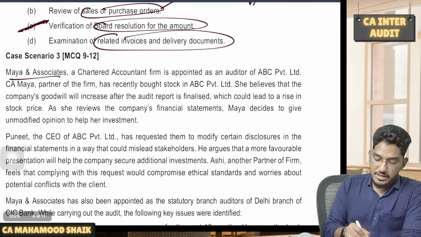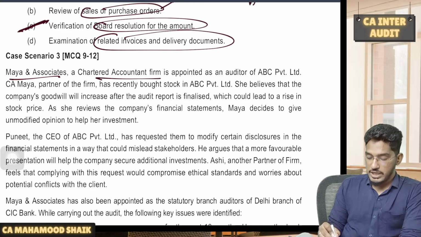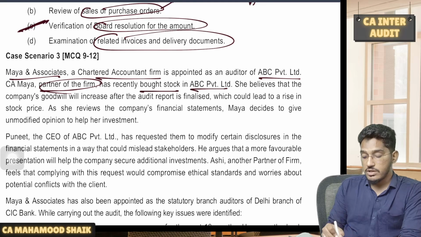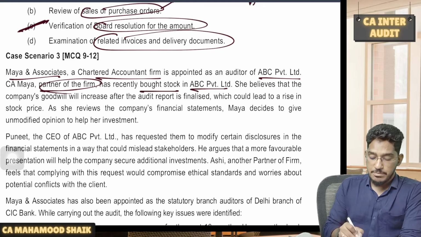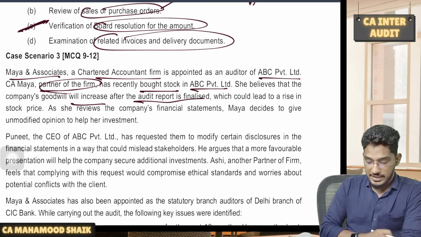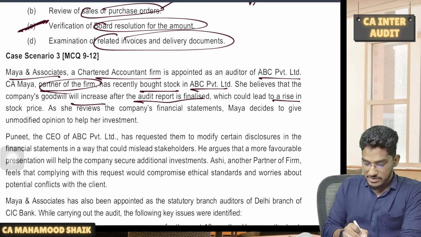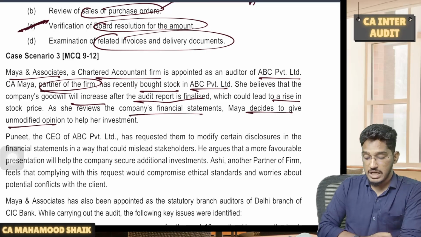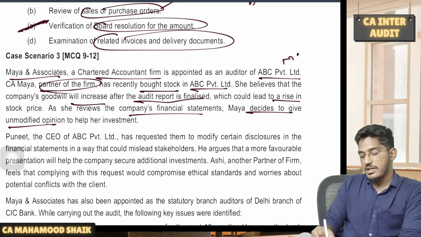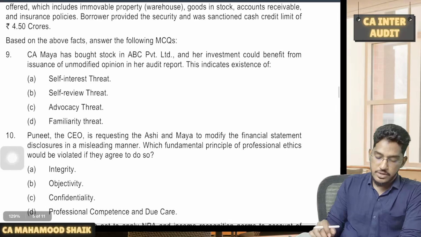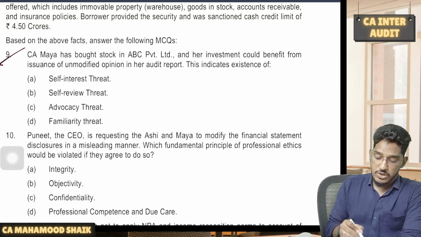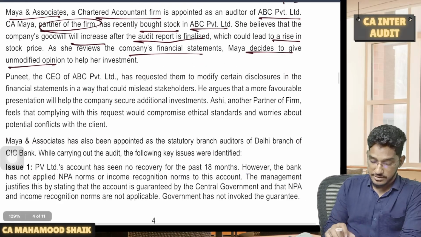Next. Maya and Associates, a chartered accountant firm, is appointed as an auditor of ABC Private Limited. CA Maya, partner of the firm, has recently bought stock in ABC Private Limited. She believes that the company's goodwill will increase after the audit report is finalized, which could lead to a rise in the stock price. As she reviews the company's financial statements, Maya decides to give unmodified opinion to help her investment. Tell me clearly what kind of threat is there? Self-interest threat is there here. Yes or no? So that's what the first question is about. As Maya has bought the stocks in ABC Private Limited, so what kind of threat is there here? Self-interest threat is there here.